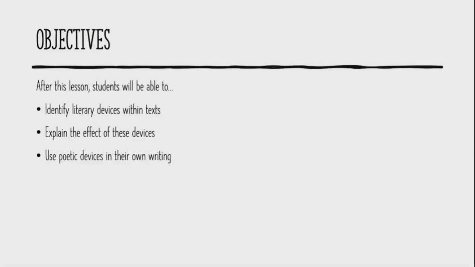So, for our objectives for class today, after this lesson, students will be able to identify literary devices within the text. Students will be able to explain the effect of these devices, and students will be able to use poetic devices in their own writing.